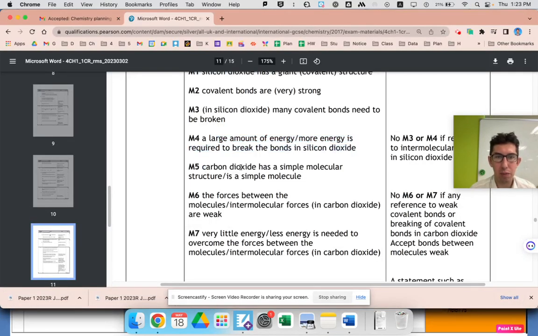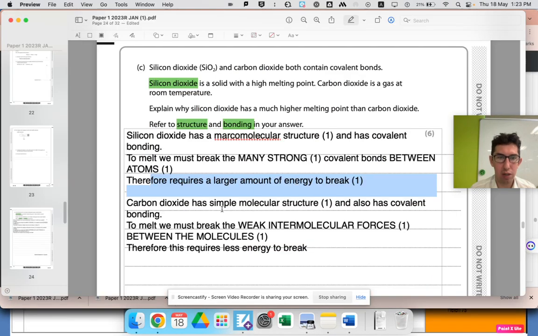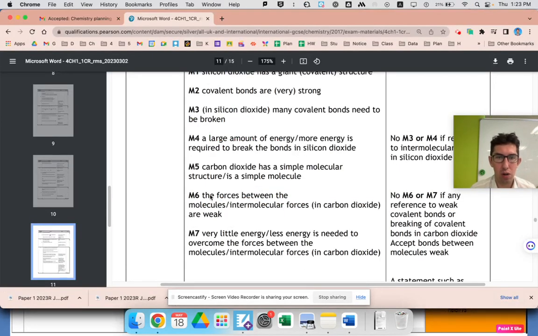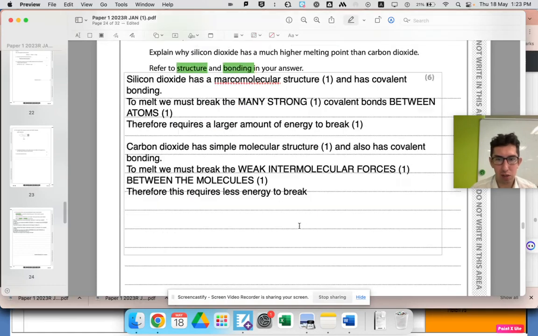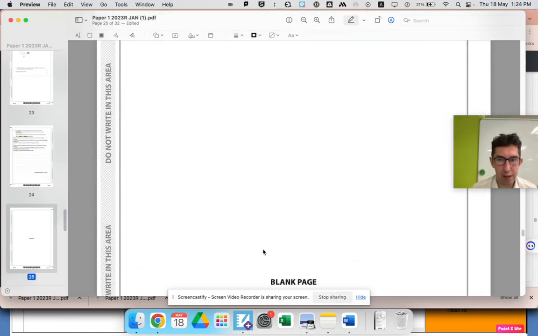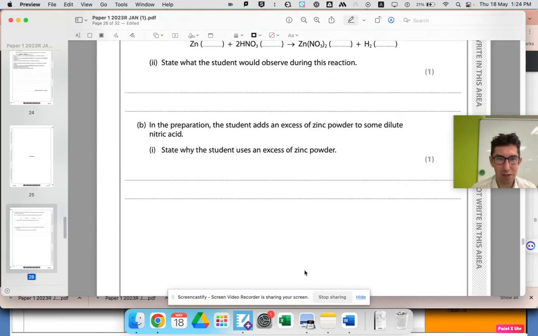And then moving on to carbon dioxide has simple molecular structure. So simple molecular structure. It has weak intermolecular forces between the molecules. The forces between the molecules are weak intermolecular forces. And for some reason, there is a 7th mark, even though it's literally the opposite of that one, less energy. But anyway, only need 6 marks, so brilliant. And hopefully that's it. Oh no, got question 9.